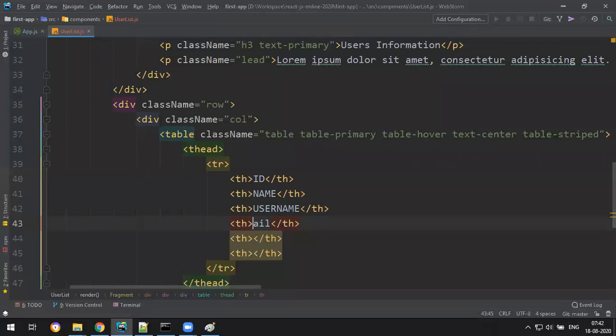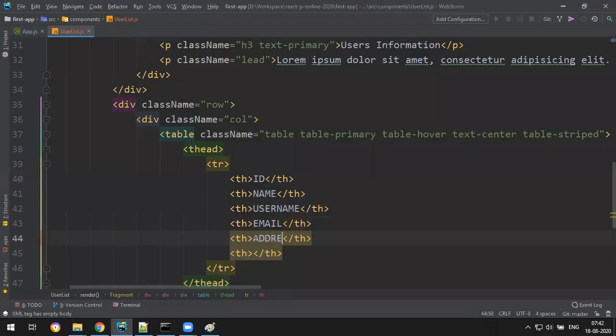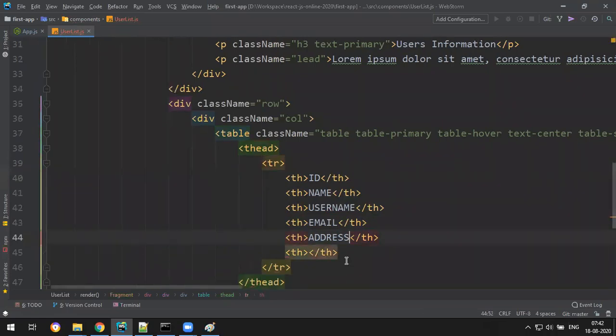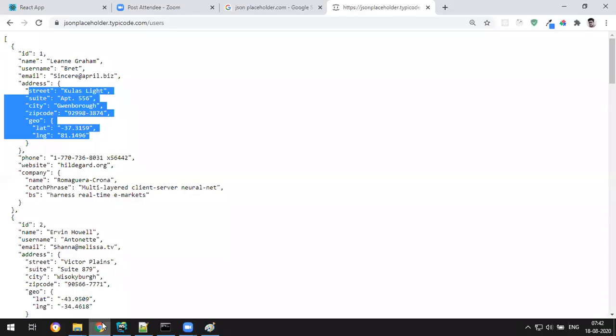You want to display all caps, you can write. Okay, email और क्या है? Address. Okay, address enough. Address means not the whole address. I just make only either street or state. Just make like that. Okay, now check.